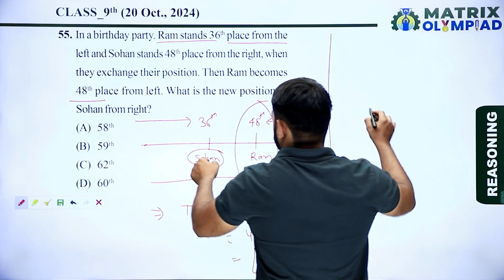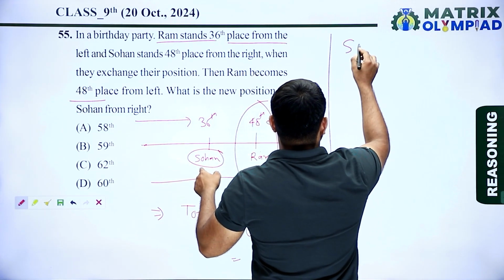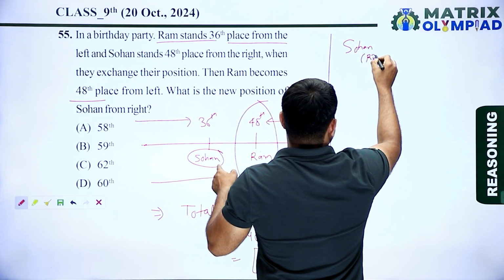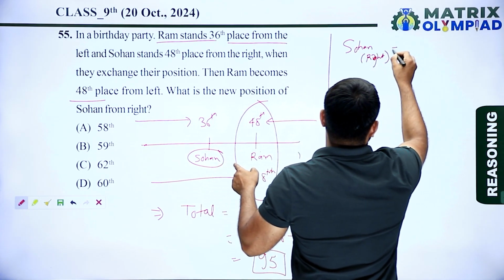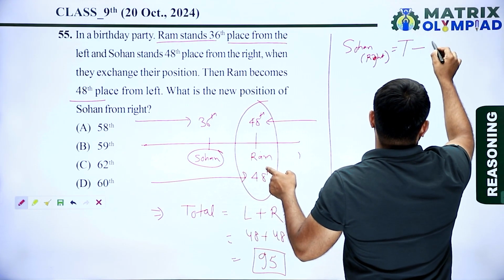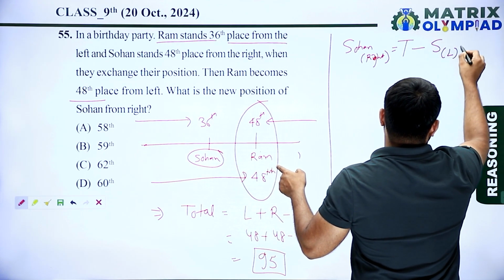Now find the new position of Sohan from the right. So formula is total minus new position of Sohan from the left plus 1.